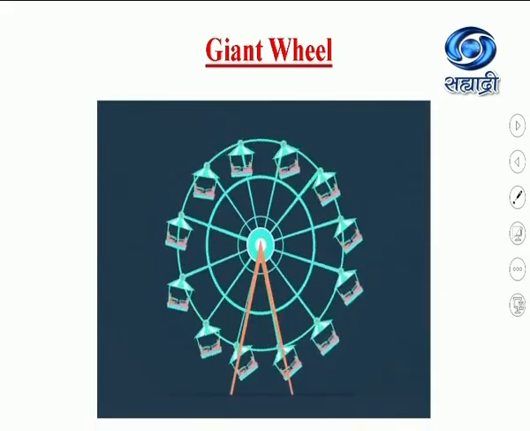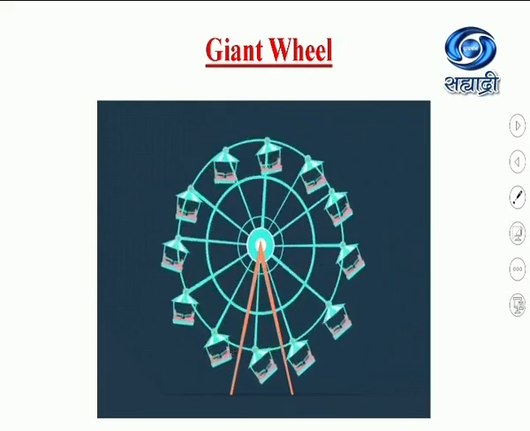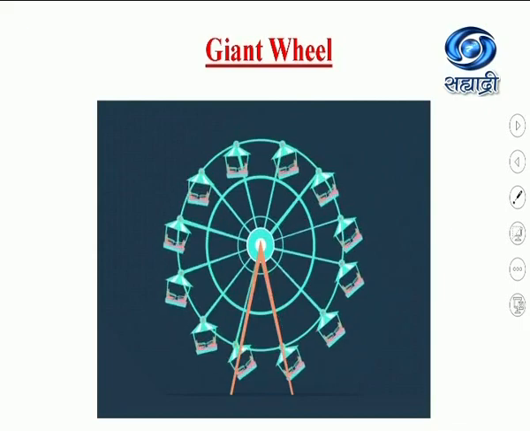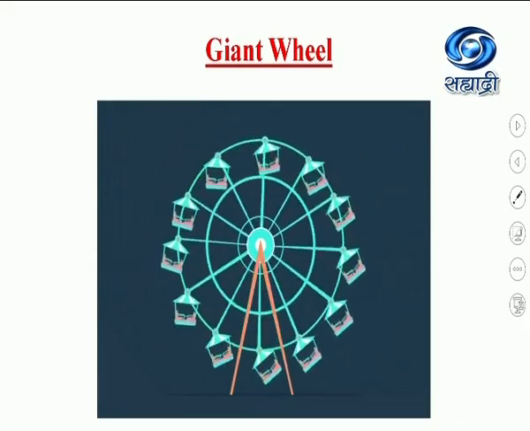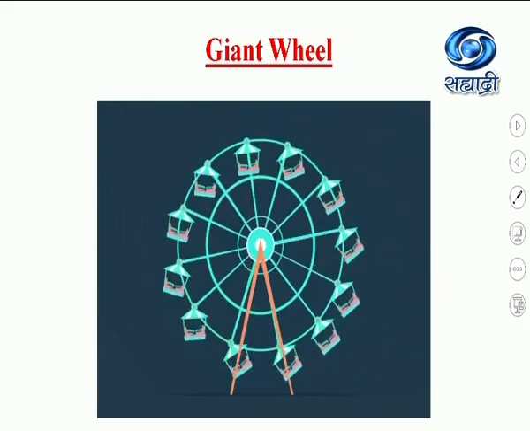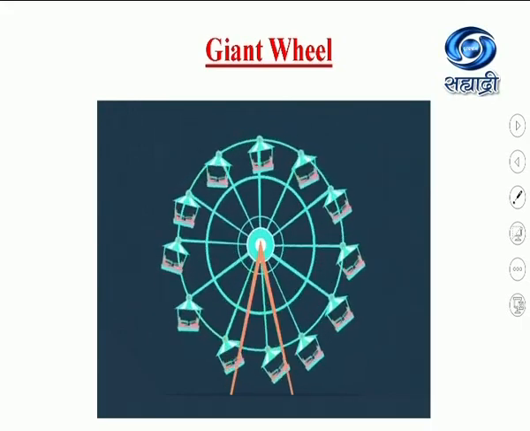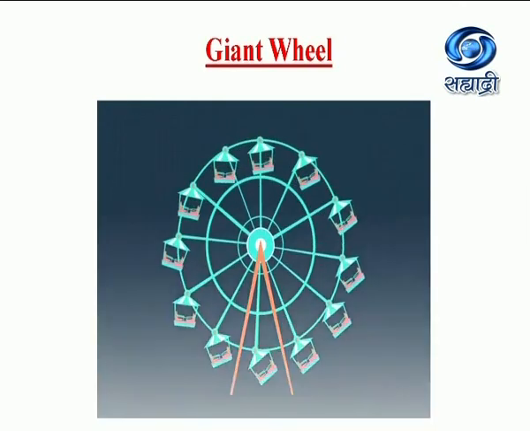See, this giant wheel is rotating, which is an accelerated frame of reference. The person sitting on the giant wheel is pushed in the outward direction, because here the force is acting along the radius but away from the center of this giant wheel.